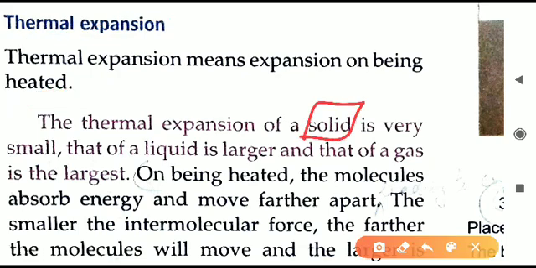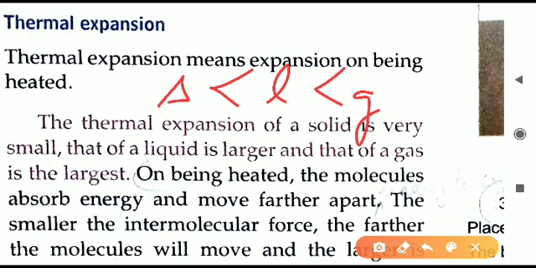So solid, if we are heating, then thermal expansion is possible. Solid objects can increase in size. But if we see in the solid, liquid and gases, it is very small. Solid thermal expansion is very small. Liquid is a little bit larger, and maximum thermal expansion is in the case of the gases. Gases expand to a large extent on heating. So if we write an ascending order of thermal expansion, then minimum is in solid, followed by liquid, followed by gas. Gases are having maximum thermal expansion. Solids are having minimum thermal expansion.